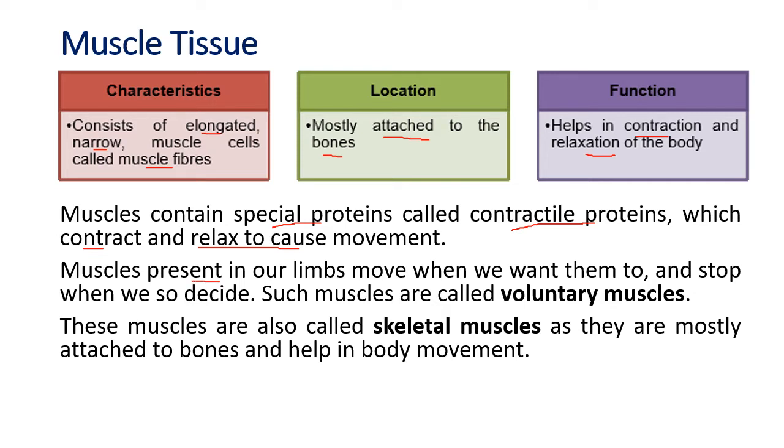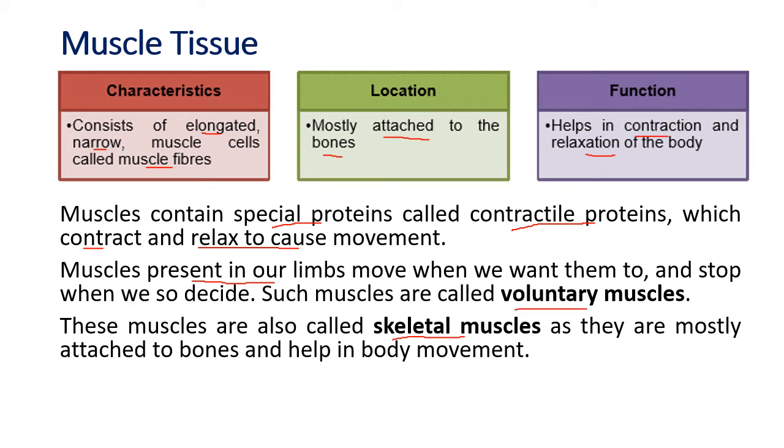Now the muscles present in our limbs, limbs being our hands and our legs, move whenever we want them to move, and we can decide when to move them and how to move them. Such muscles are voluntary muscles. So we can say that the muscles which are under our direct will are called voluntary muscles. These muscles are also our skeletal muscles, because we move our skeleton the way we want.